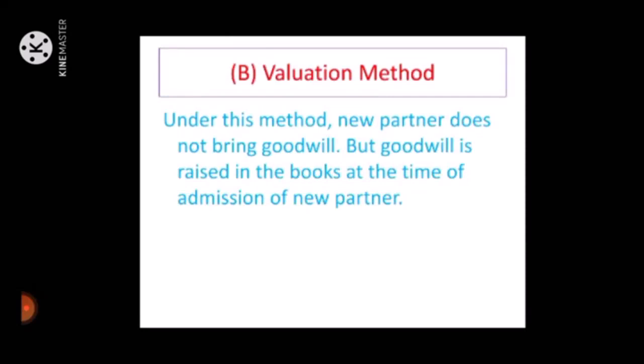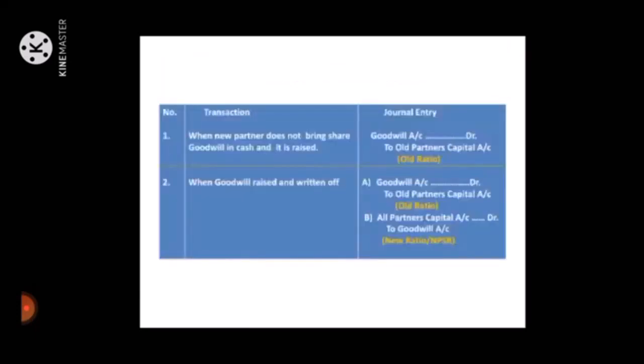Under this method, the new partner does not bring goodwill, but goodwill is raised in the books at the time of admission of the new partner. Transaction and journal entry. Number 1, when the new partner does not bring his share of goodwill in cash and it is raised, the journal entry is goodwill account debit to old partners' capital account credit in old ratio.